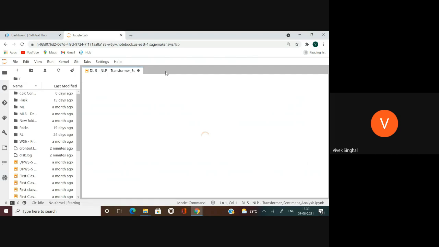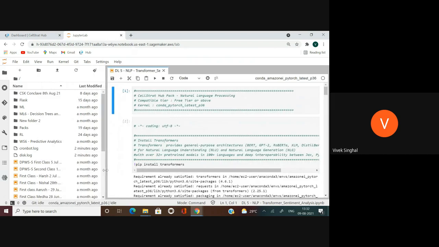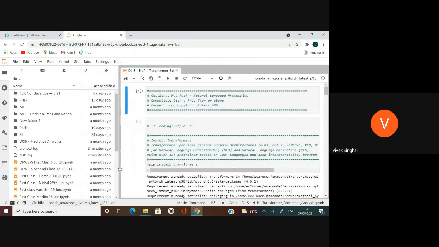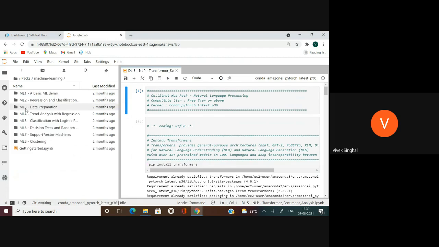So as you can see from the URL, it's assigning me an Amazon SageMaker notebook. Our platform is built on top of Amazon SageMaker, so we have the reliability and the scalability of a full AWS cloud. And all these packs which I had checked out earlier are already assigned to me, and I can just open any of these packs and start running AI projects.